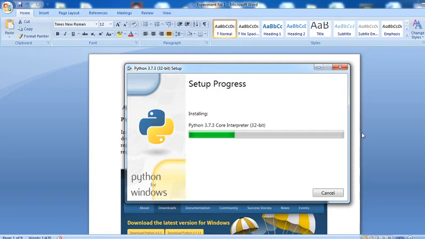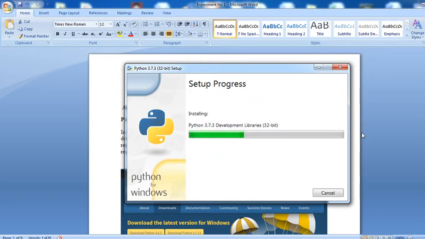After that, in 1994, Python 1.0 was released. Then in 1995 Python 1.2 was released.